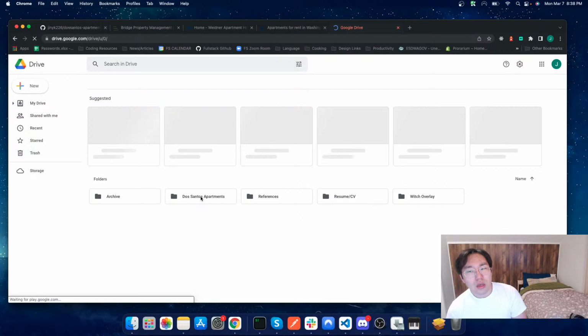Perfect. So I have my MVP statements in tier list file here. This is something I got through my program, and then I took out as much as I could just to leave the bare bones structure of it. I can just continually add on to this document to really figure out what is Dos Santos Apartments, what's its focus, what am I building. I didn't think through any of this. I wanted to make sure to be as genuine as possible of my thought process as I go through this. So I don't have too much listed here.